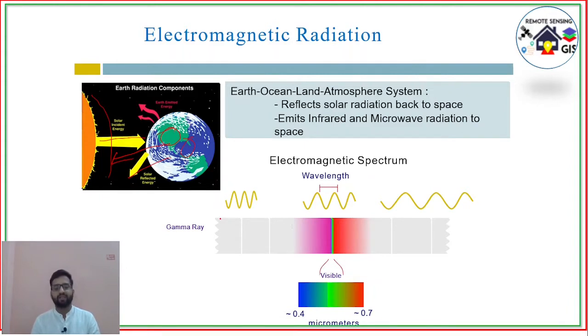So the electromagnetic spectrum consists of different rays from the shortest to the longest. The shortest ray is gamma ray and the longest ray is radio wave, microwave. So the shortest wavelength has high frequency, and the longer wavelength has less frequency and high wavelength.